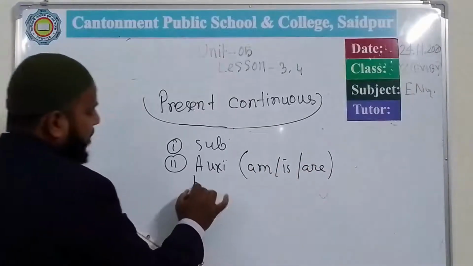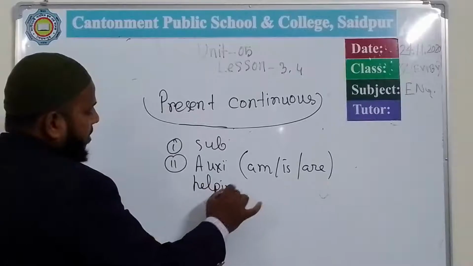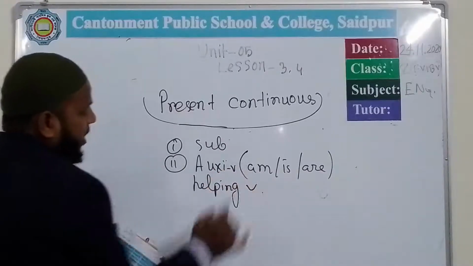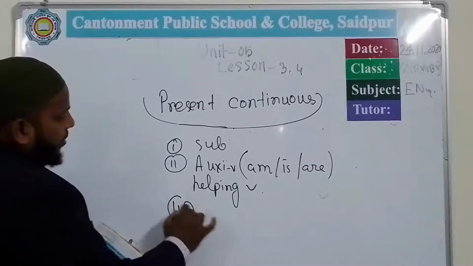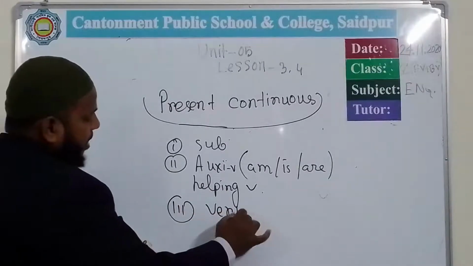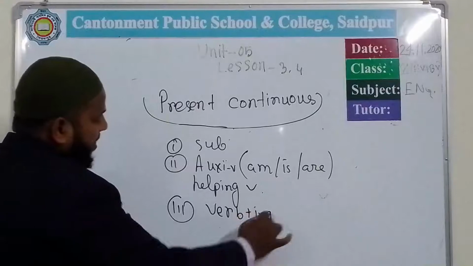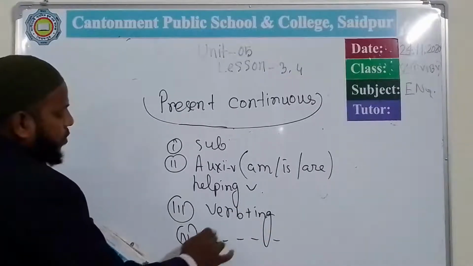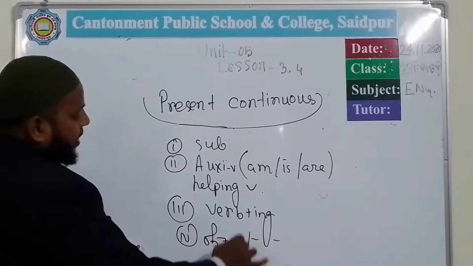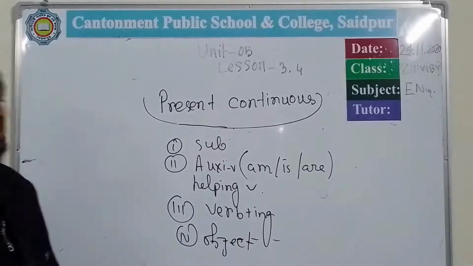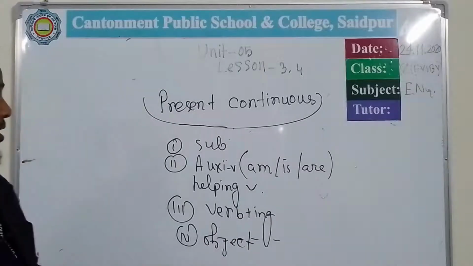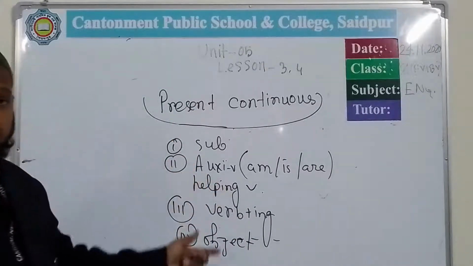This is also a helping verb. It is a helping verb. And third, our main verb plus ing. And then fourth is our object. So here we can see the structure of the present continuous tense in this way. So it is the formation of the present continuous tense.